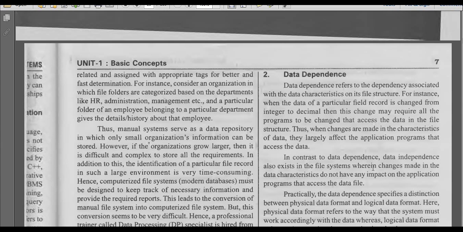Next we have data dependency. Data dependency refers to the dependency associated with the data characteristics on its file structure. For instance, when the data of a particular field record is changed from integer to decimal, then this change may require all the programs that access the data in the file structure to be changed. Thus, when changes are made in the characteristics of data, they largely affect the application programs that access the data.